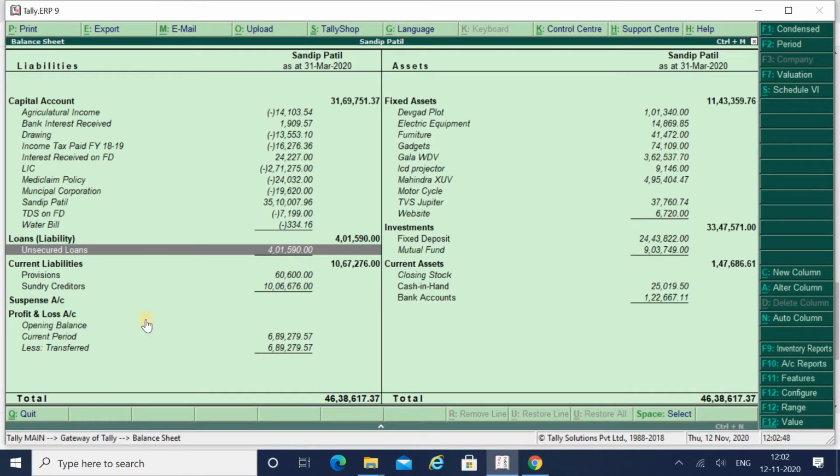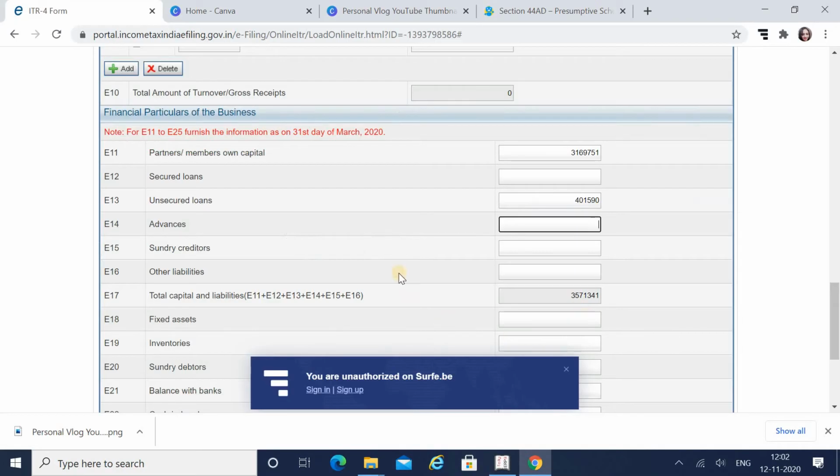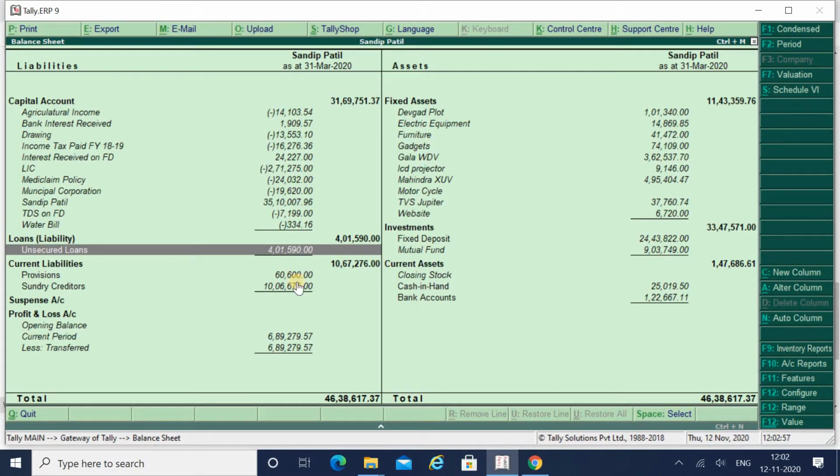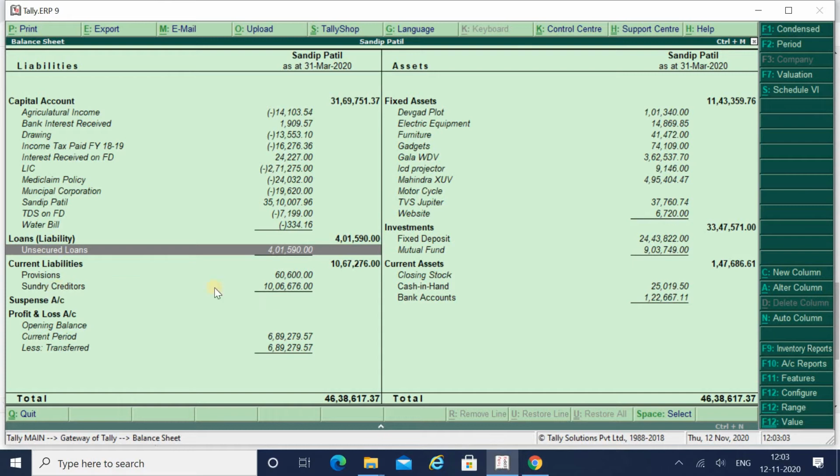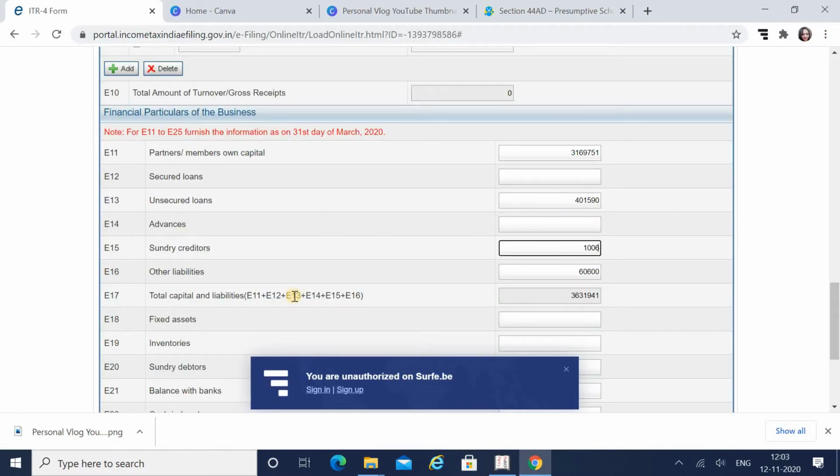Then provisions 60,600, which I have to enter under other liabilities. And I also have the balance of sundry creditors, 10,06,676. So I got the total of 46,38,617.